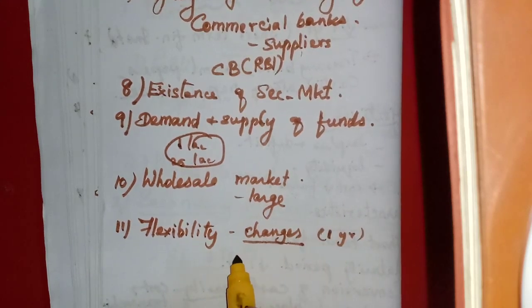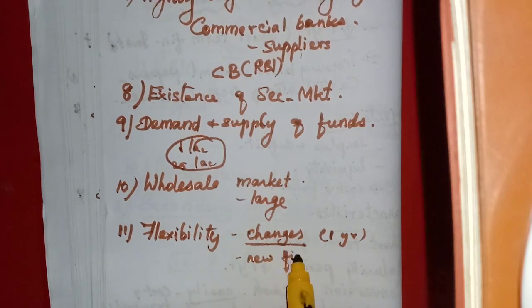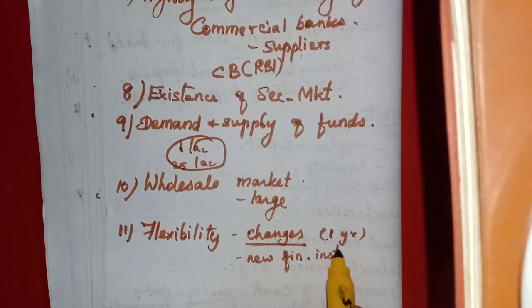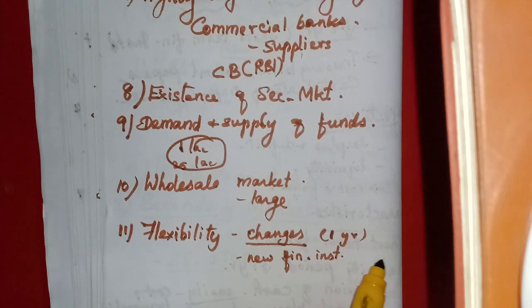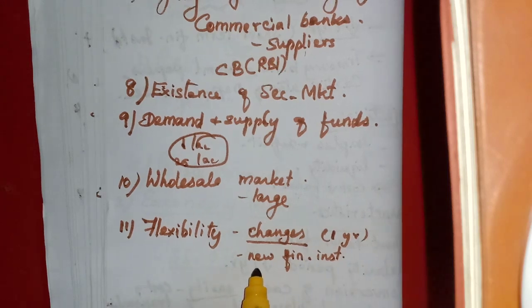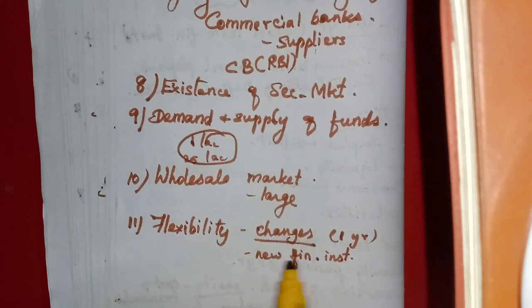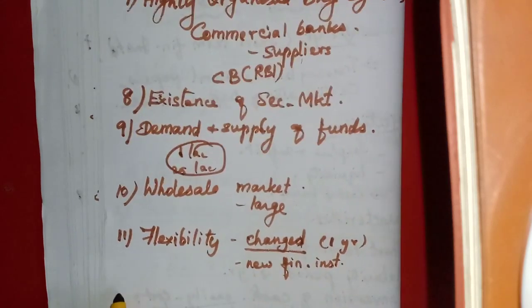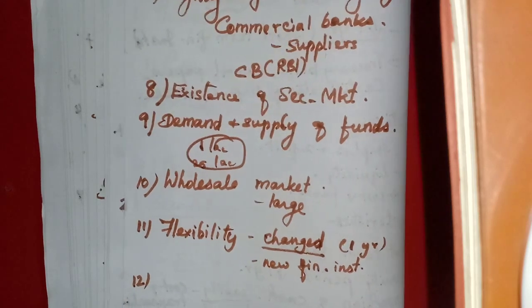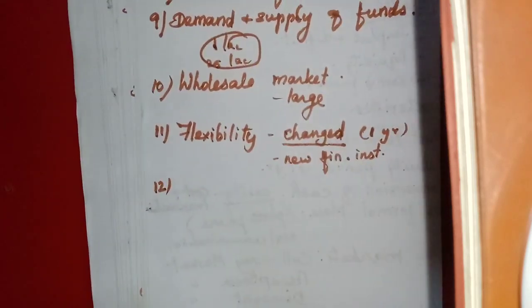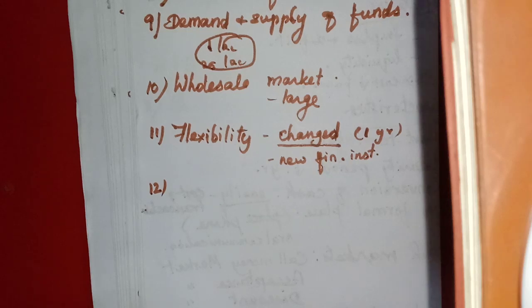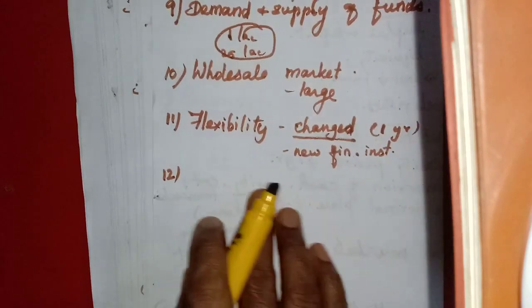So often they can issue new financial instruments, or newly introduced instruments will be there in the market. The regulatory framework will also be continuously changing. That is called flexibility, not rigid policies. The policies or the regulatory system will be flexible and can be changed often, because the instrument itself is for a short term, 1 year, isn't it?